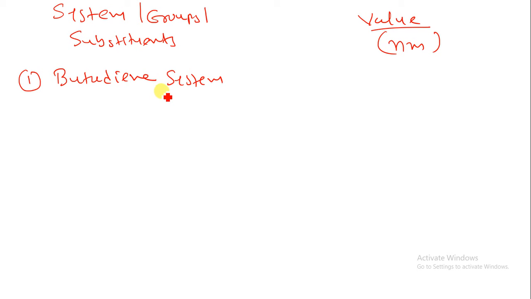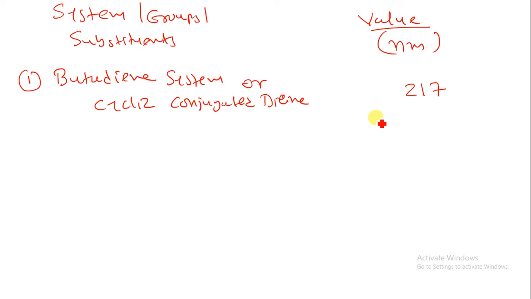Okay, butadiene system or acyclic conjugated diene. Then we have to add 217 nanometer, that is the value, nanometer being the unit for the base value.